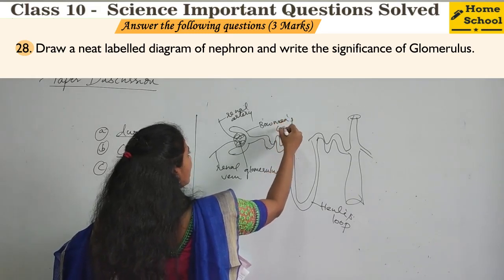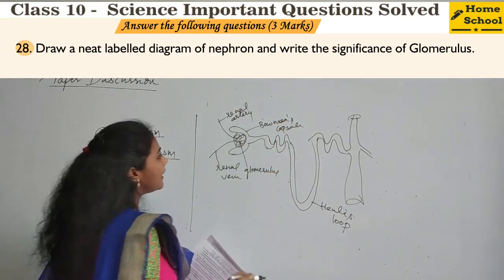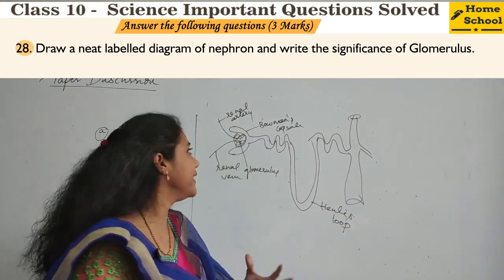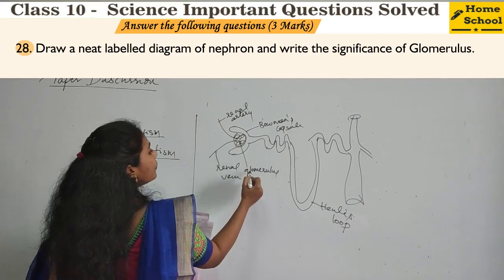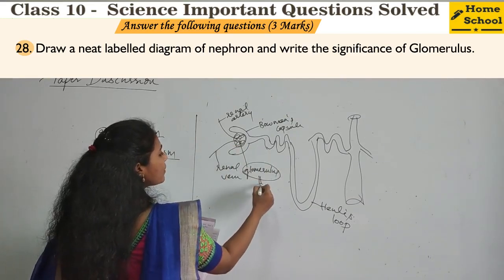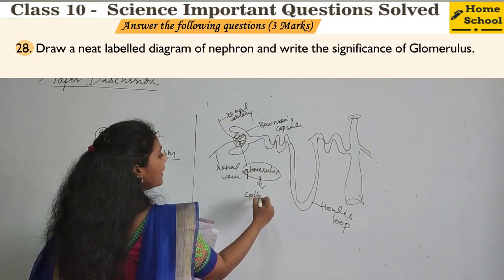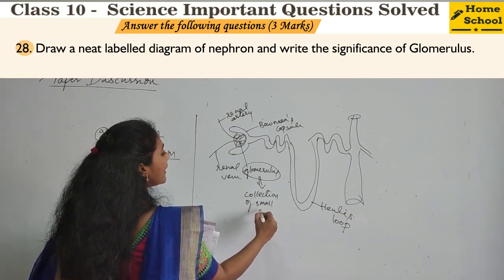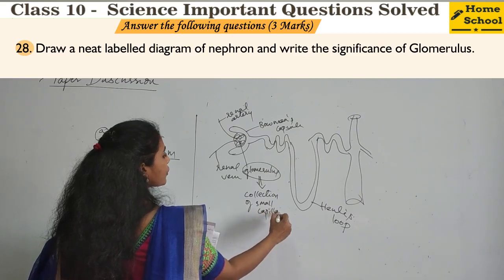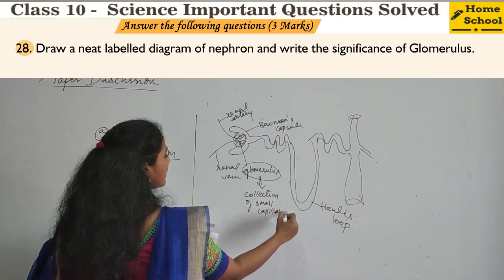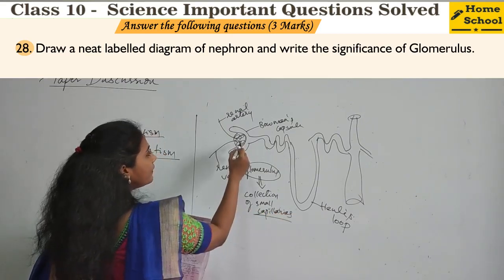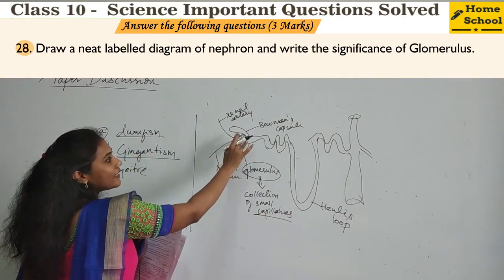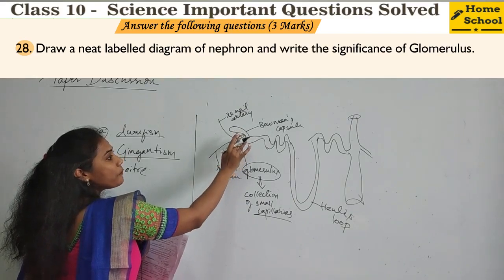Bowman's capsule, isn't it? So this is a simple way of drawing the nephron, the functional unit of kidney. So here, what is the duty of glomerulus? So what is glomerulus? It is actually a collection of small capillaries. Yes or no? So whenever blood is coming from a renal artery, purification of blood takes place.